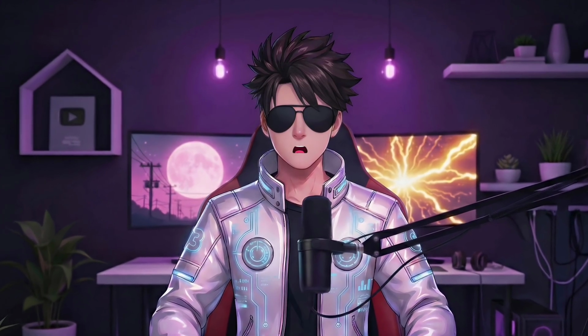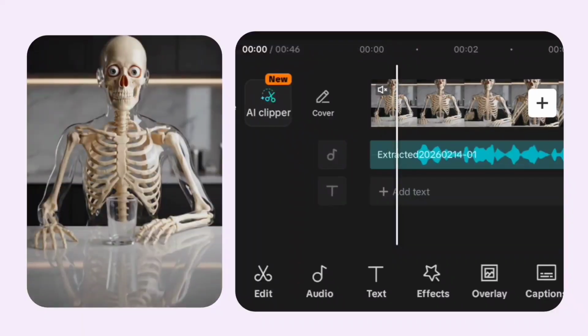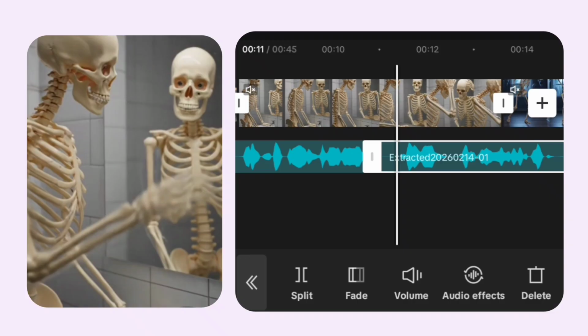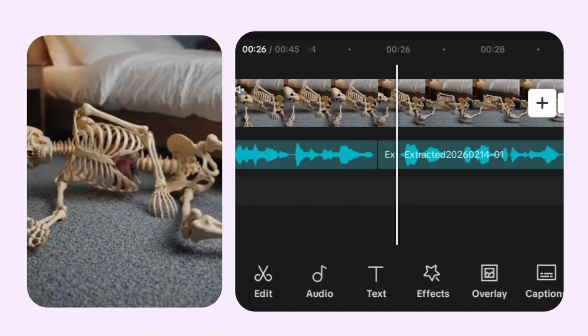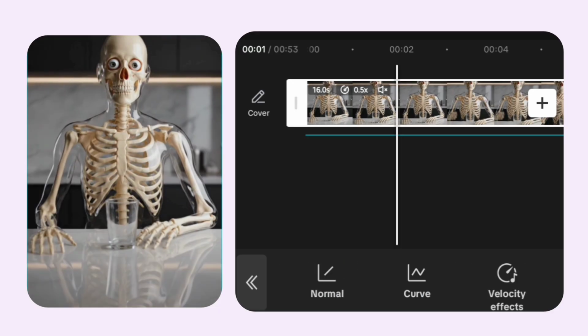Finally, it's time for editing. I'll be using CapCut on my phone, but you can also edit on a PC. Import all your clips. Add the voiceover, adjust the timing, add background music, and polish everything. And that's it. Your video is ready to upload.